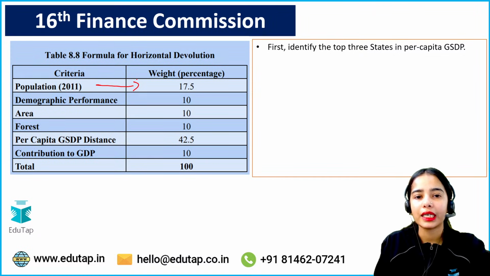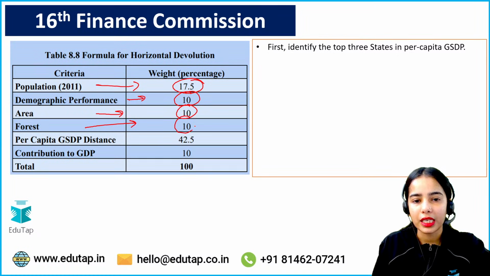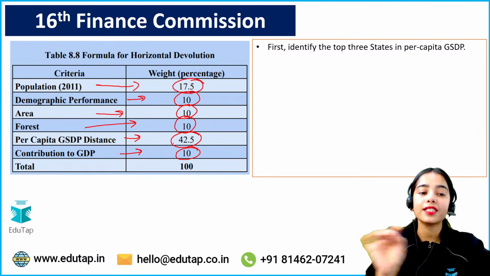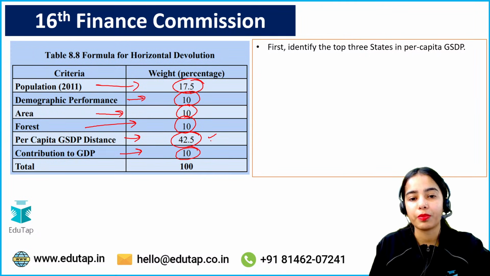The population criteria has 17.5% of the weight, demographic performance has 10% of the weight, the area has 10% of weight, forest has 10% of weight, the per capita GSDP distance has 42.5% of weight, and contribution to GDP has 10% of weight. So here the highest weight is given to per capita GSDP distance.